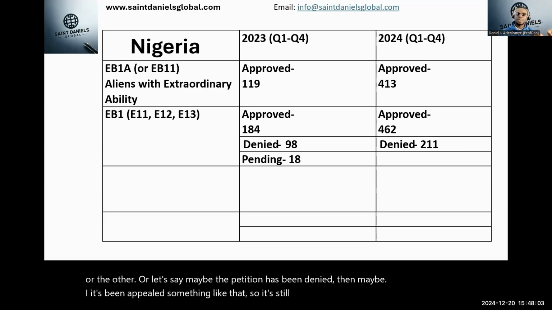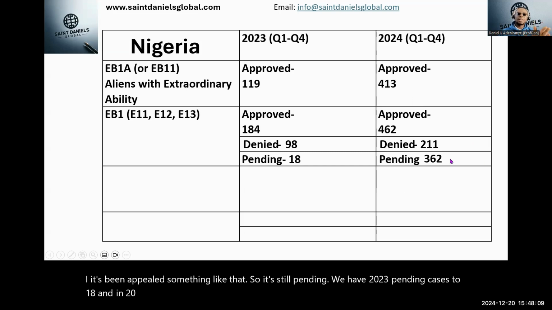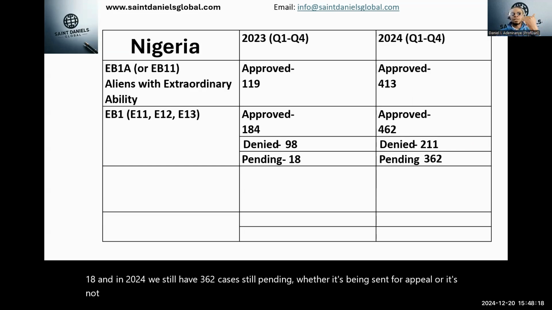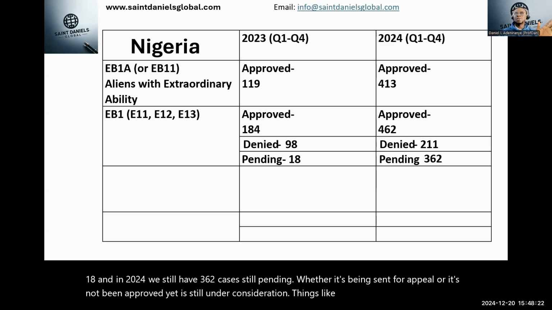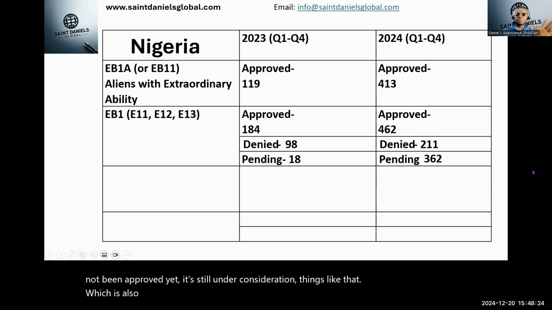We have 2023 pending cases, still 18. And in 2024, we still have 362 cases still pending, whether it's been sent for appeal or it's not been approved yet, it's still under consideration, which is also very high numbers.